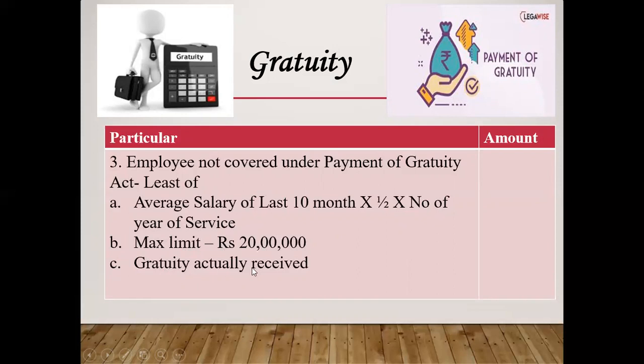C, gratuity actually received. That means out of A, B and C, whichever is lower after calculation will be exempt for an employee not covered under the Payment of Gratuity Act.